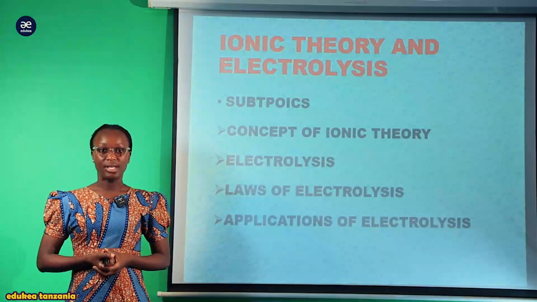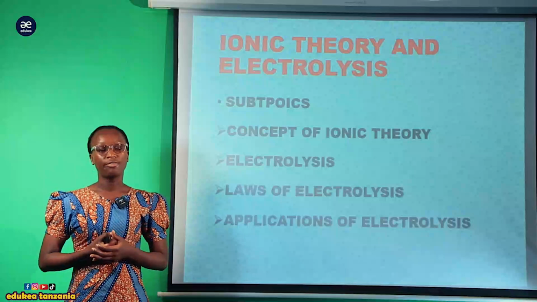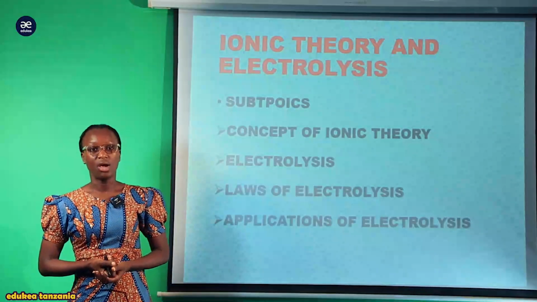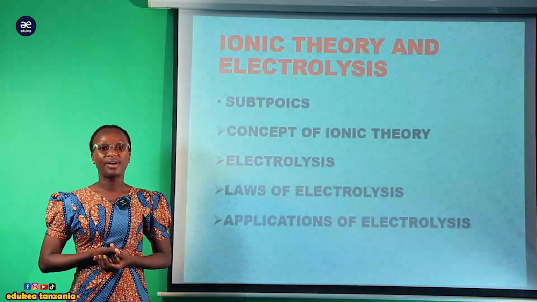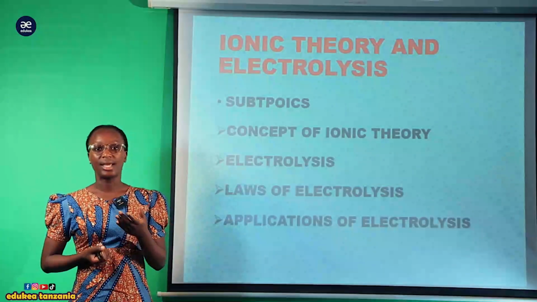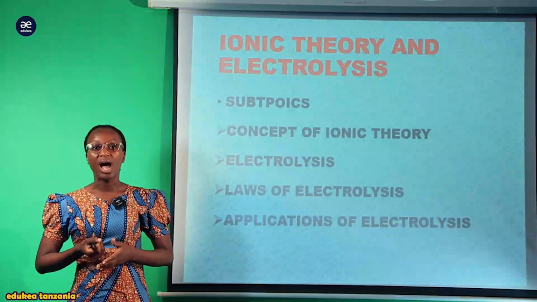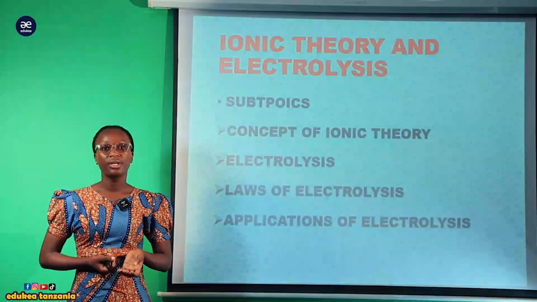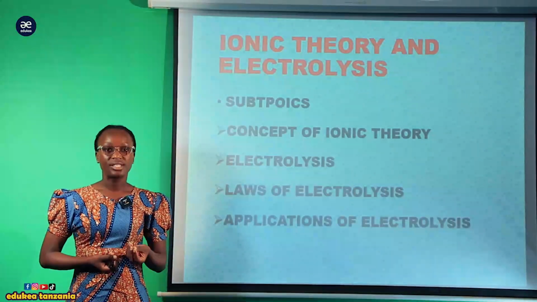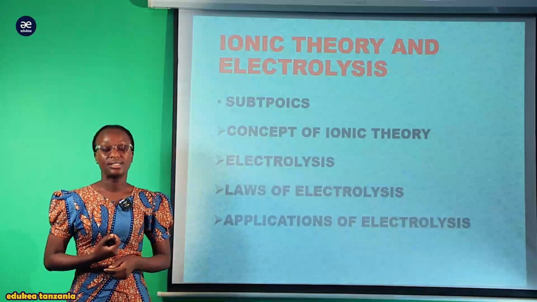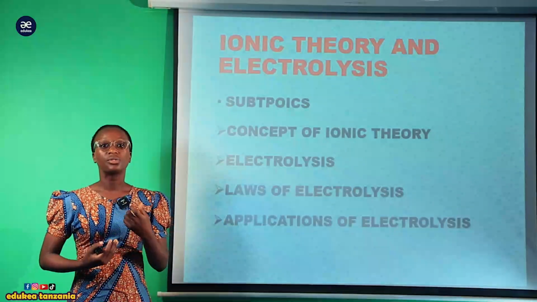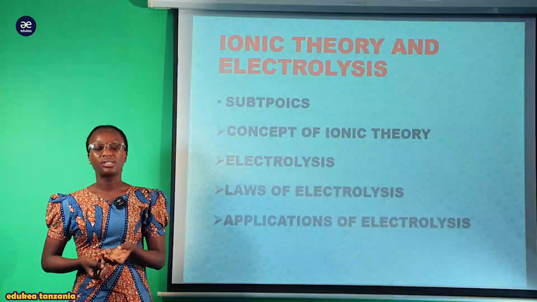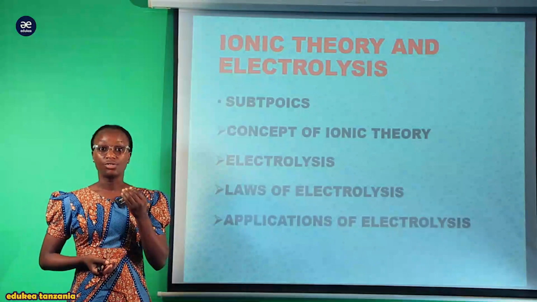But my Form 3 students, I hope that when you were in Form 2 and Form 1, you learned about the concept of atoms, whereby you covered the protons and electrons, how the electrons tend to move, how the loss and gaining of electrons tend to form charged ions, negative and positive, and how they conduct electricity. So in this topic, we are going to see in detail how the electric current is conducted through the movement of electrons and so on.